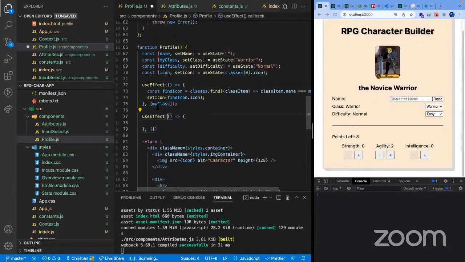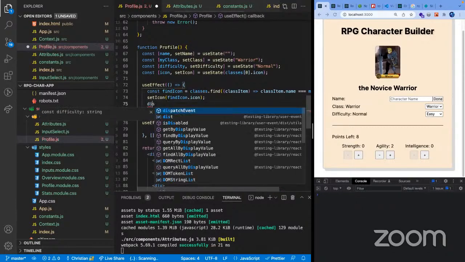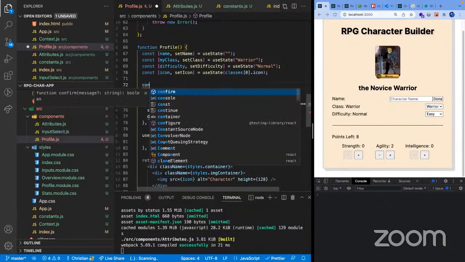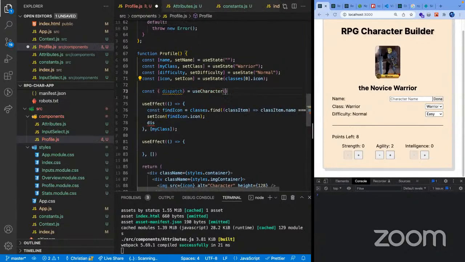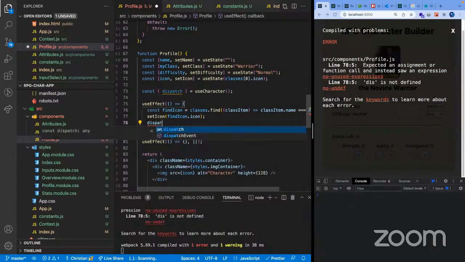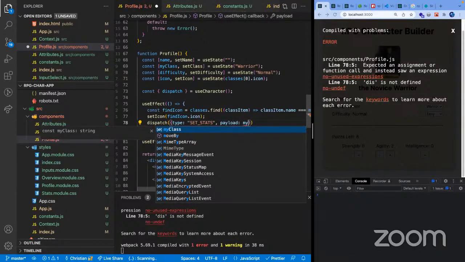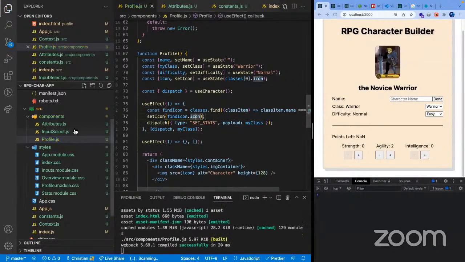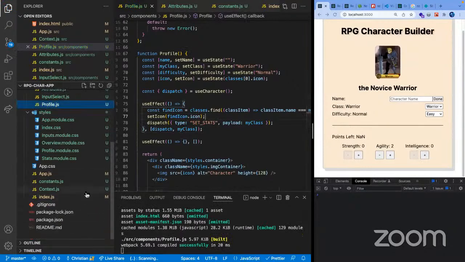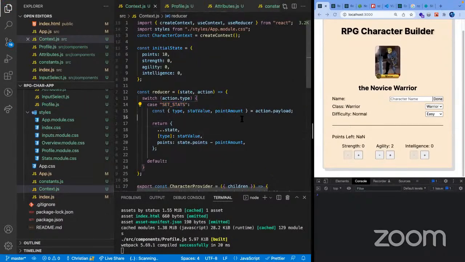And depending on our class, if it changed, we're gonna call dispatch, const dispatch, and use character. In the dispatch here, we're gonna say our type would be set stats, and then our payload would be our class. And it's gonna update the dependencies. And let's see from our context that we have set stats.